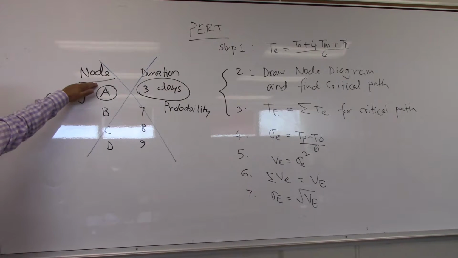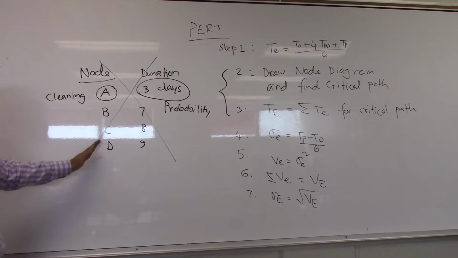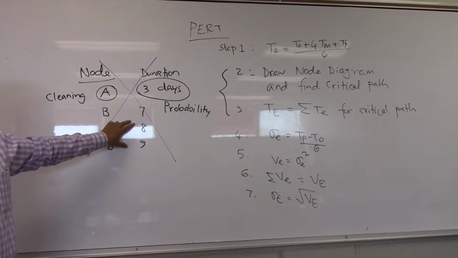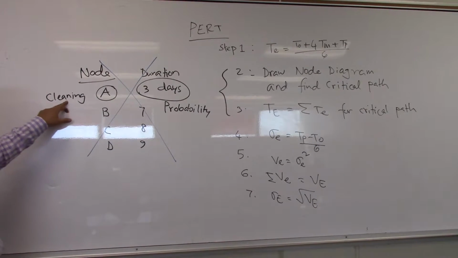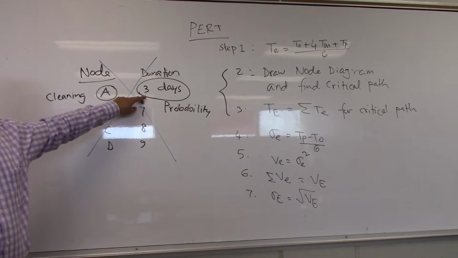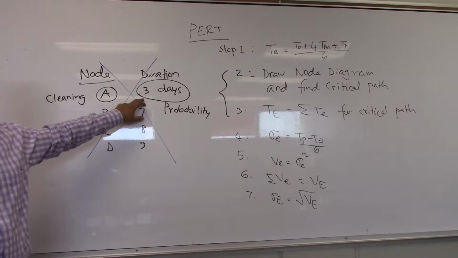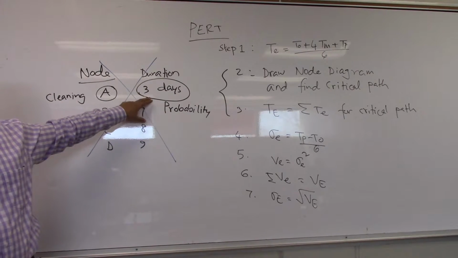Last time, whatever we did in node diagram, for defined activities, our duration was given as a single duration. So, say cleaning will take 3 days. We assumed it. In real life, it might take 2 days, it might take 4 days. So there is some uncertainty here.